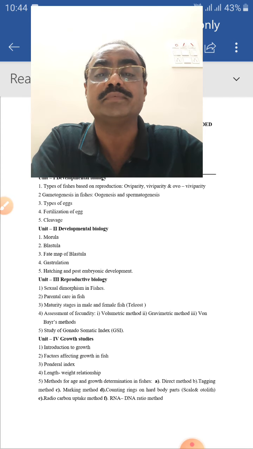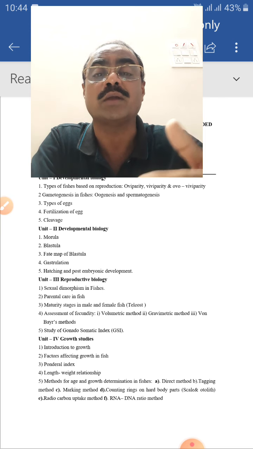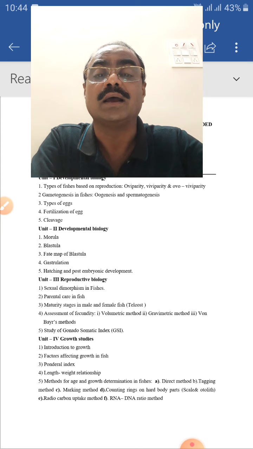Fate means future. What type of animal or formation takes place within the embryo is given as an idea, and that is called the fate map of blastula, and after that gastrulation occurs.